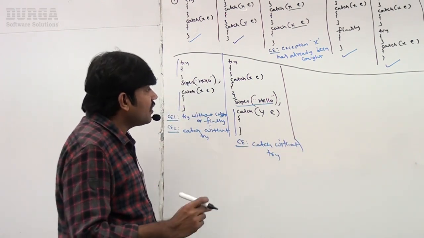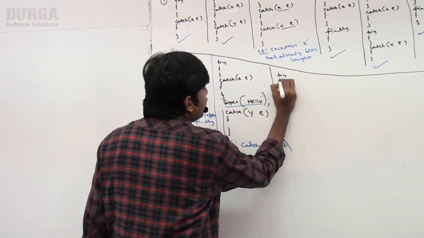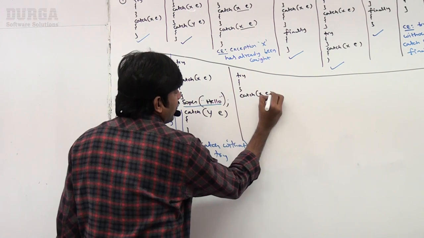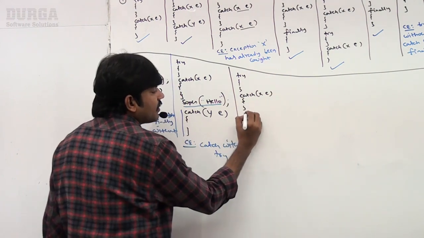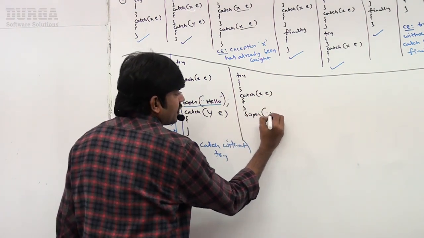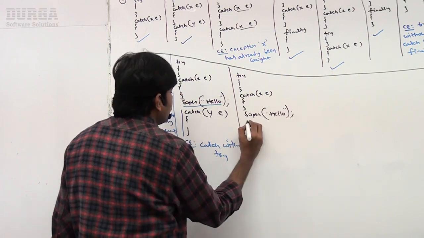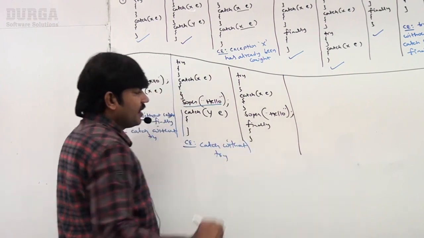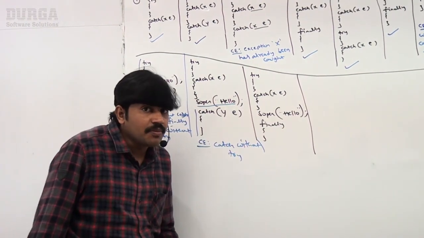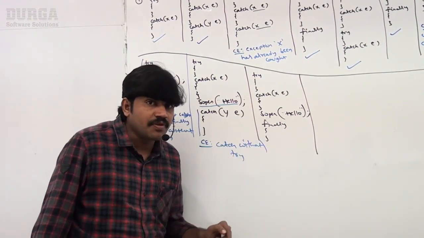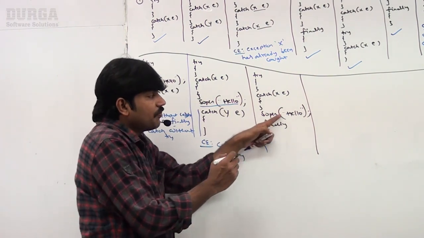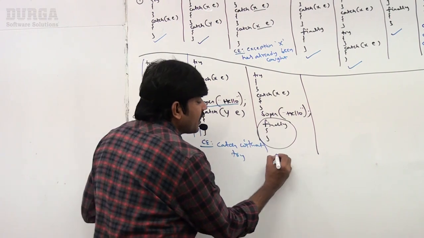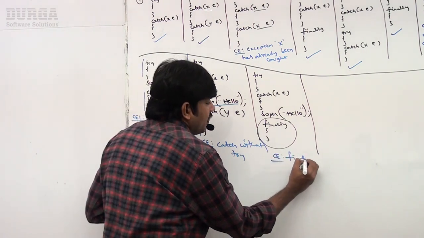Now what is the next case we have to take? Try, just observe, catch, and then an SOP statement I'm taking, and here finally. This SOP statement will become alone, so because of this SOP, the finally block will become alone. Now compile time error again we are going to get: finally without try.